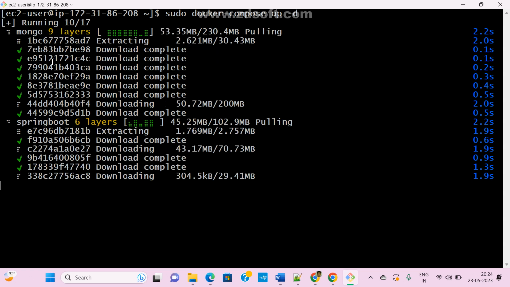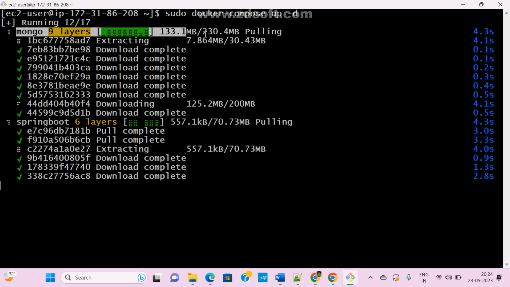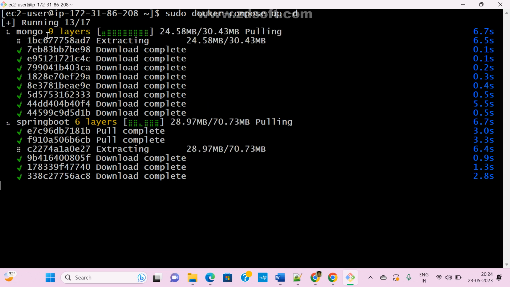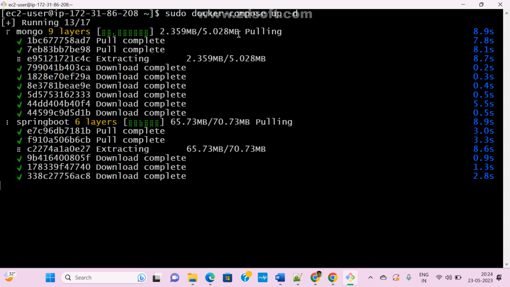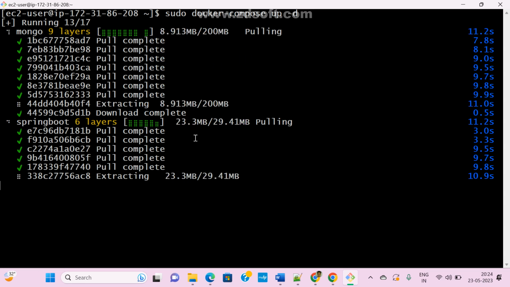Now see here, if you observe, first it is creating mongo. See which image it is pulling, which container it is creating: the mongo image. And second it is creating your application, the Spring Boot application.